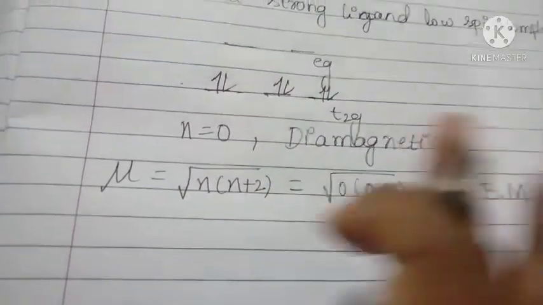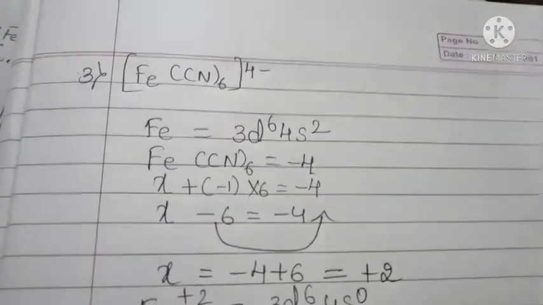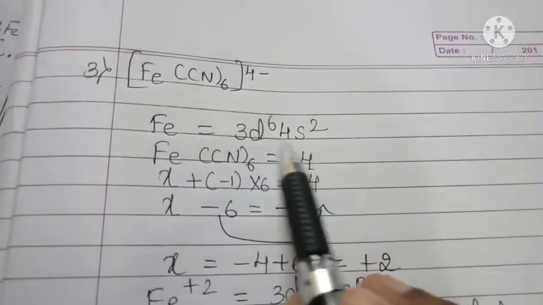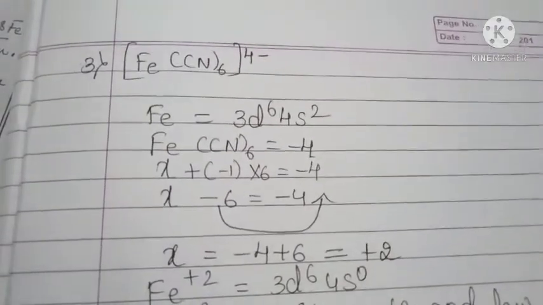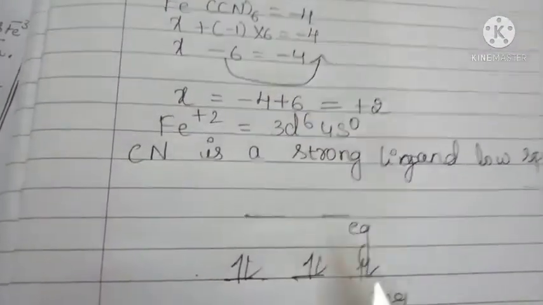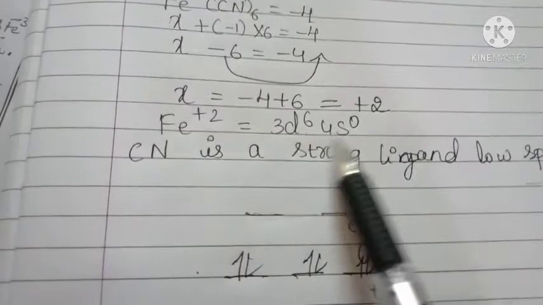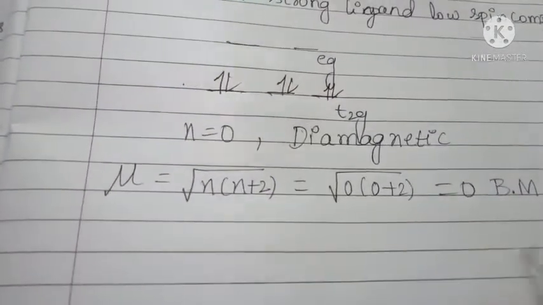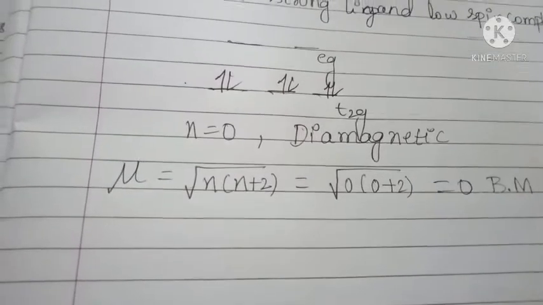This is one of the complexes, hexacyanoferrate(II) ion. 3d6 4s2 and x is equal to +2, 3d6. There is no unpaired electron, so it is diamagnetic with 0 Bohr magneton.